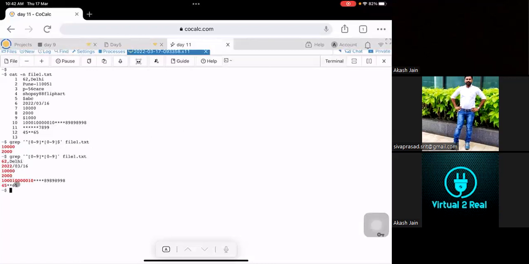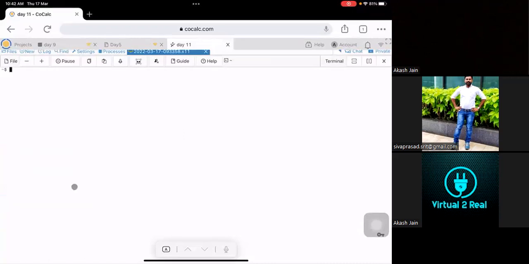In the first one, it ends with some character. Here we have some special characters in between, and here also, and here also some asterisk character. So I'll just put a dollar here so that it will print the other two numbers. Okay, let me just clear the screen again.